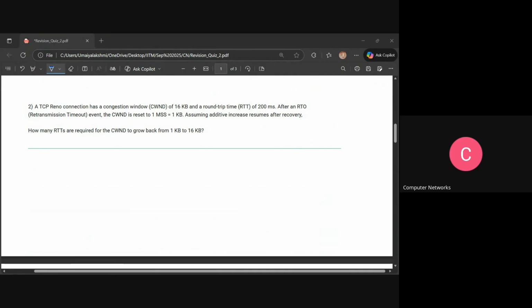So from RTT 0 it will start, right? So when we reach 16, it is 16 minus 1, I think. Exactly, we can say that 1 plus n is equal to 16 we need to get. Correct, because for RTT 0 we are getting 1, for 1 we'll get 2, for 2 we'll get 3, like that. So if I have to get 50, we'll get 60. Is it clear to everyone?